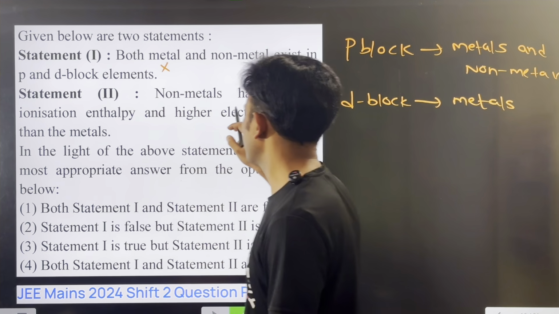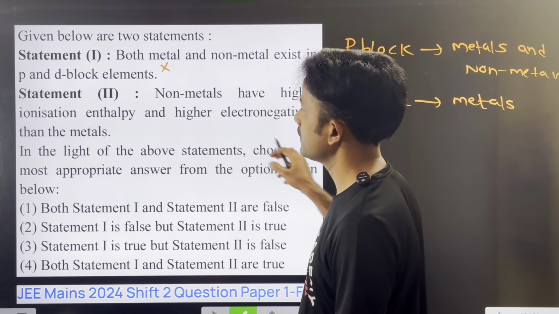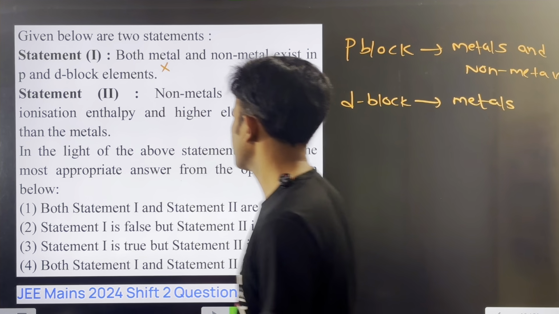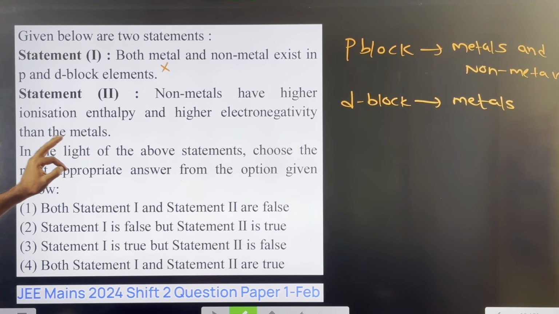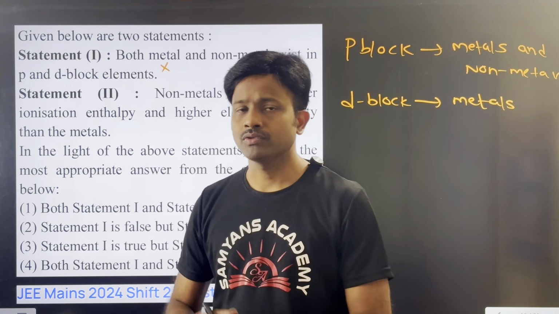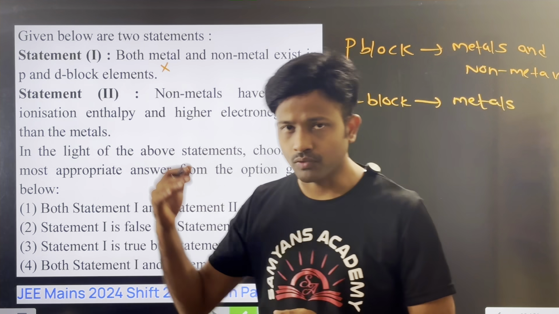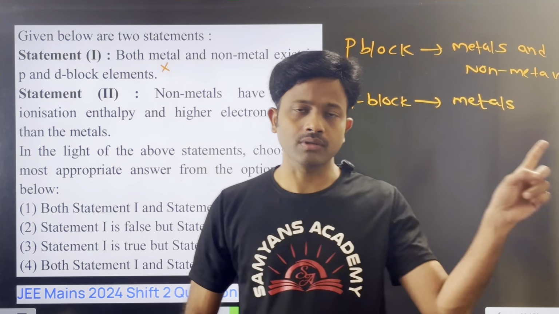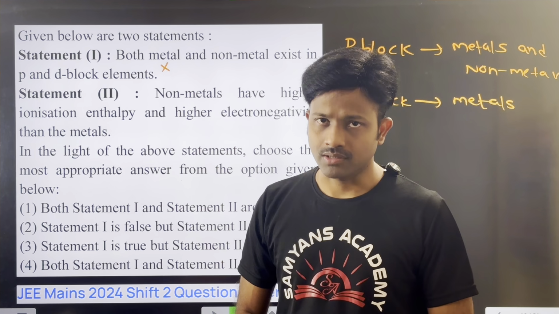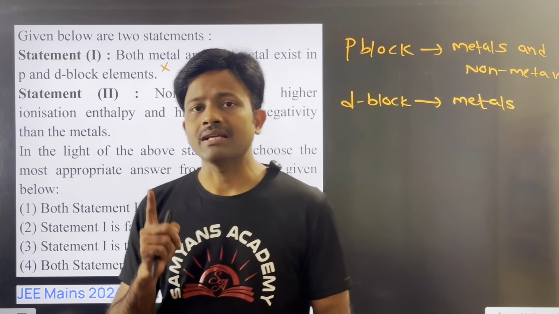Now statement 2 says that non-metals have higher ionization enthalpy and higher electronegativity than the metals. Non-metals means, when you move from left to right in the periodic table, the metallic character decreases and non-metallic character increases. While moving across the period, the size decreases.